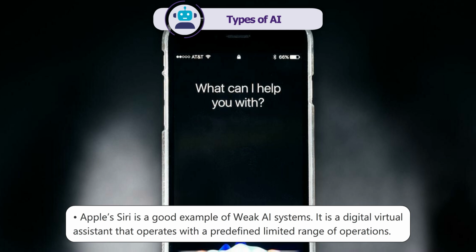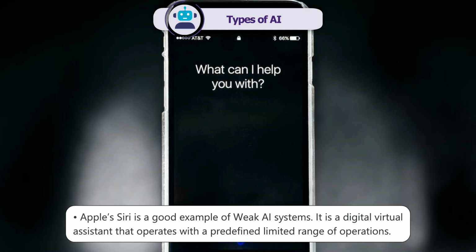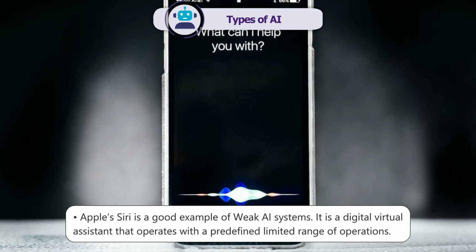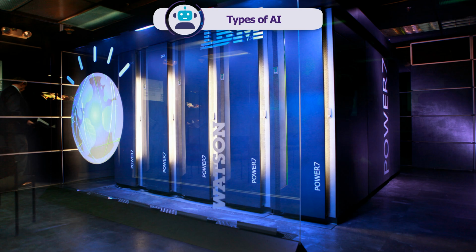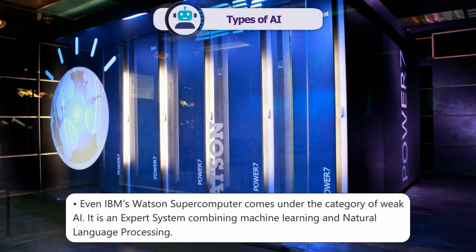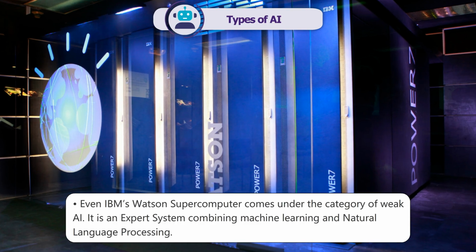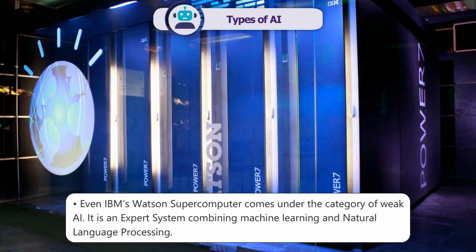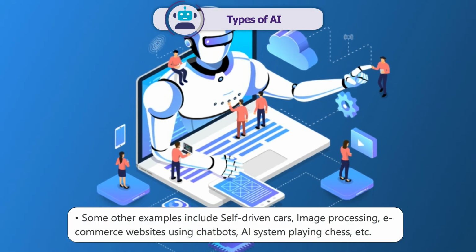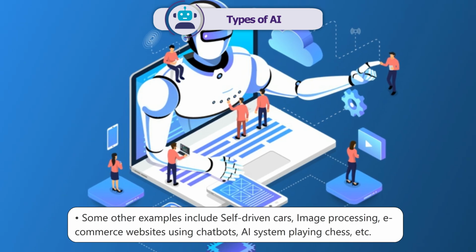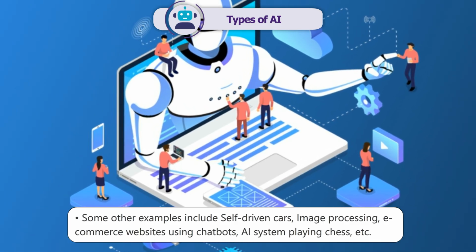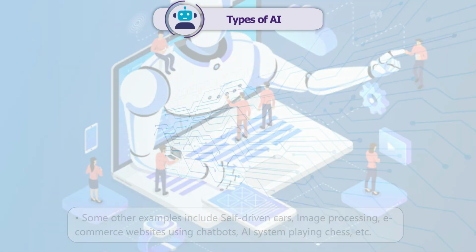Apple's Siri is a good example of weak AI systems. It is a digital virtual assistant that operates within a predefined limited range of operations. Even IBM's Watson supercomputer comes under the category of weak AI. It is an expert system that combines machine learning and natural language processing. Some other examples include self-driven cars, image processing, e-commerce websites using chatbots, AI system playing chess, etc.